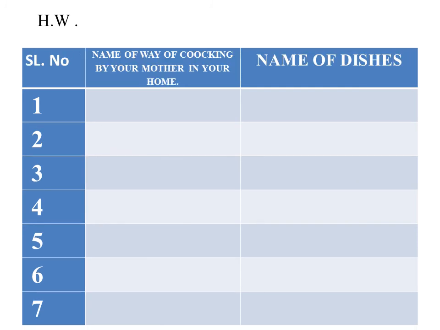In this slide there are two columns after the serial number. You will write the name of the way your mother cooks food in your home. Suppose she is preparing rice, so she will do boiling. So you will write boiling, and here you will write boiled rice. In Hindi or in simple language it is called rice, or in your mother tongue, we call it bhat, like that. After that, boiling is also used to prepare dal, pulses. So you will write boiling, and then in the next column you write the name of the dish.